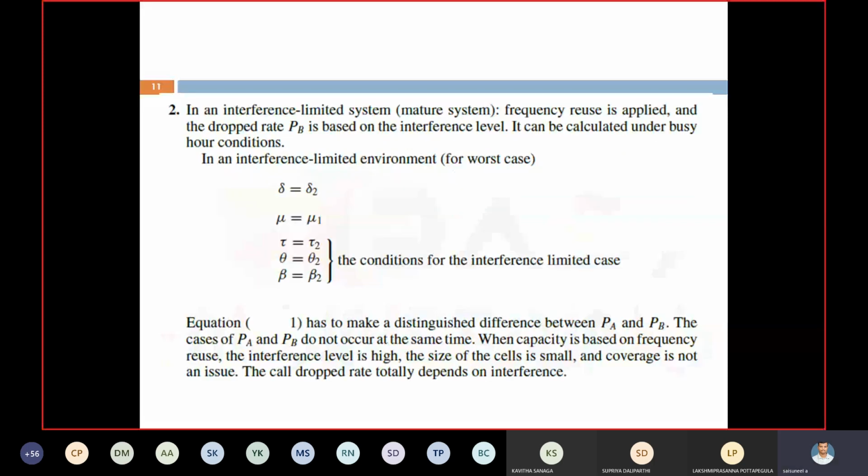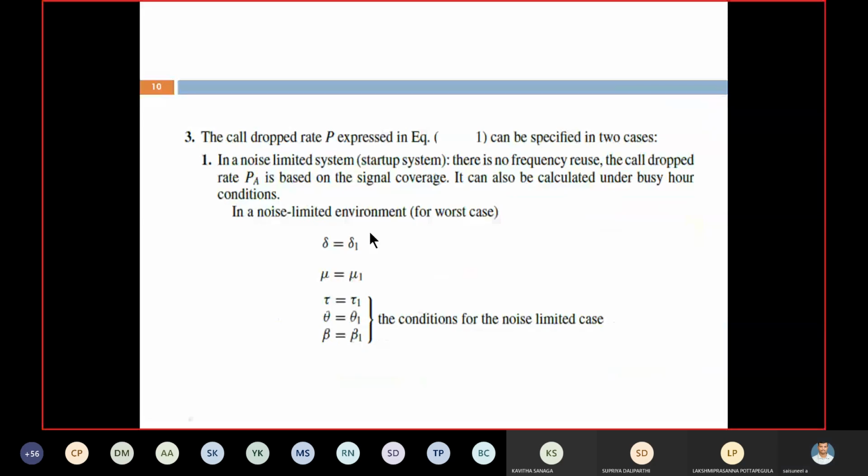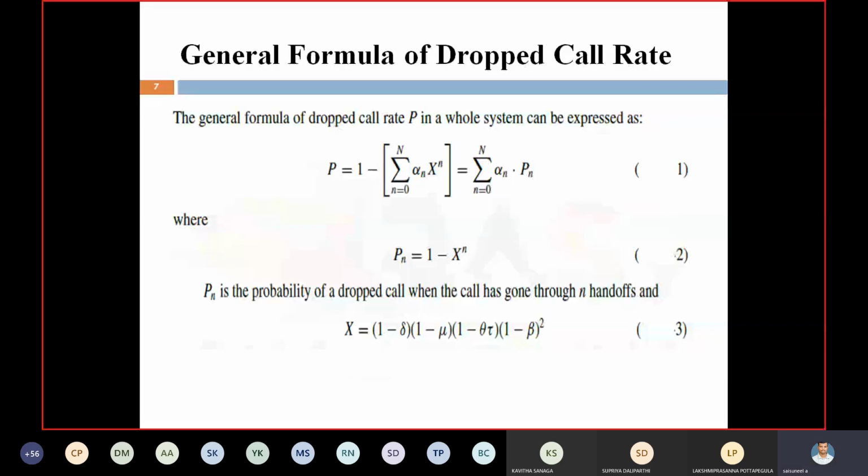Now all these terms can be inserted here, instead of delta, mu, theta, tau, beta, with delta 1, mu 1, theta 1, tau 1, beta 1. Substitute here, calculate, and finally we get the dropped call rate. For the noise limited system, instead of P, it is called PA.